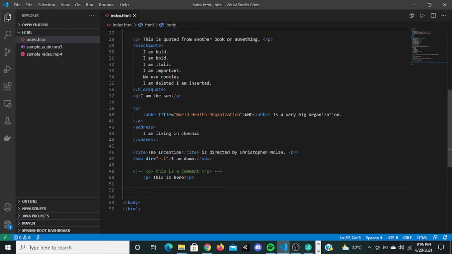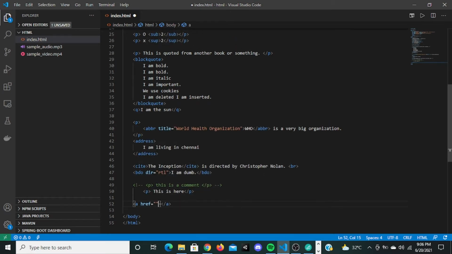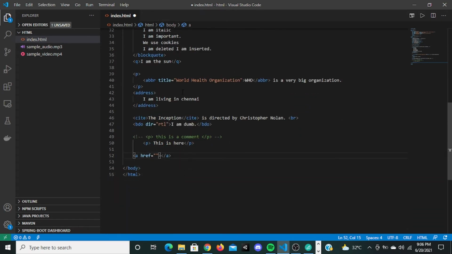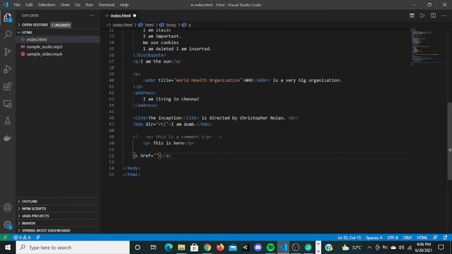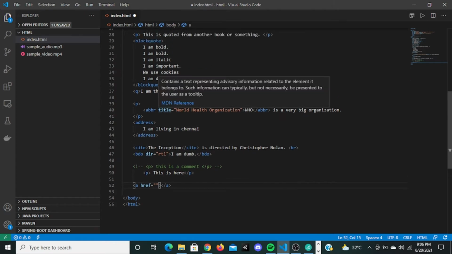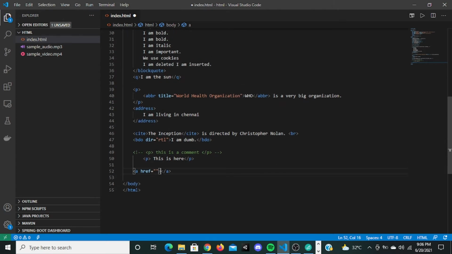Let's go to this anchor tag. Now the anchor tag is nothing but a tag with an href attribute. Anything that you give here, like this href or this title, these are called attributes. The video is called an a tag, but inside it we're giving href and title. These are called attributes. What this anchor tag does is give a link to an external website or to an internal element.